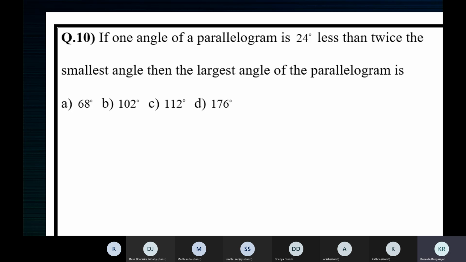Between the adjacent angles, they're calling one the smallest angle, the other the largest angle. So if one angle of a parallelogram is 24 less than twice the smallest angle, then the largest angle of the parallelogram is. Now, how do we assume?